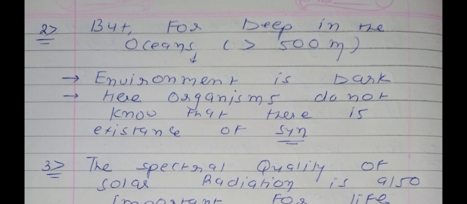You know that at that place the environment is dark, sunlight is absent. So the organisms found in this habitat do not know that there is an existence of the sun, because they are very deep in the sea.